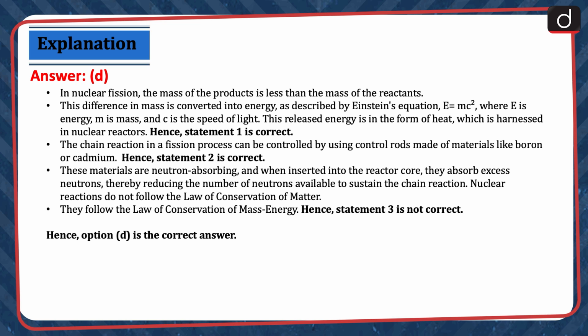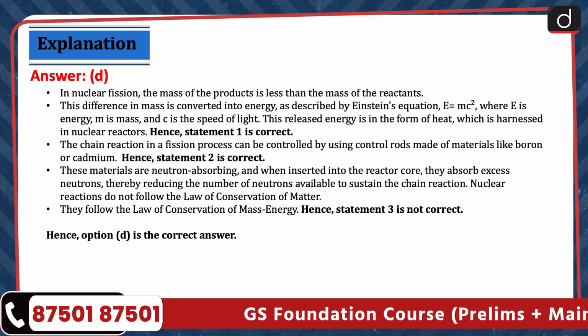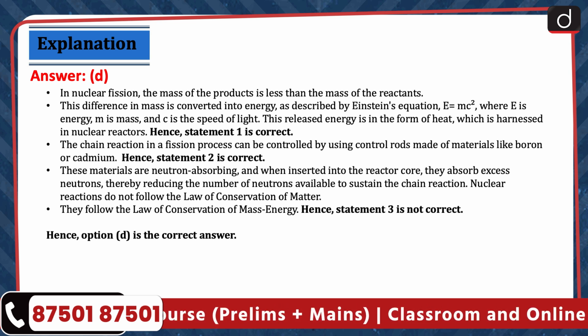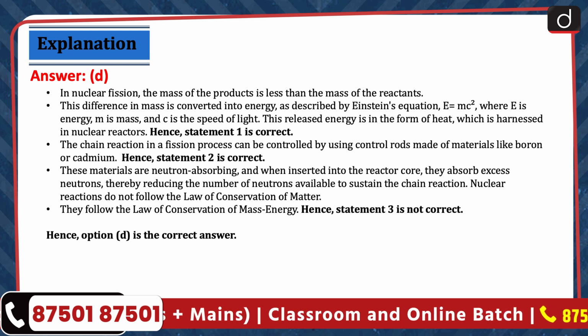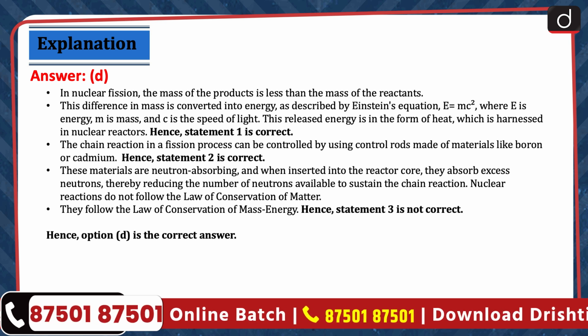The chain reaction in a fission process can be controlled by using control rods made of materials like boron or cadmium. Hence, statement 2 is correct. These materials are neutron absorbing and when inserted into the reactor core, they absorb excess neutrons, thereby reducing the number of neutrons available to sustain the chain reaction. Nuclear reactions do not follow the law of conservation of matter. Instead, they follow the law of conservation of mass-energy. Hence, statement 3 is not correct. Hence, option D is the correct answer.